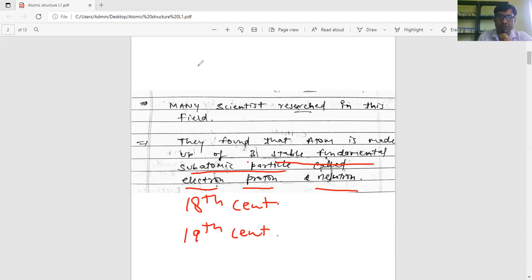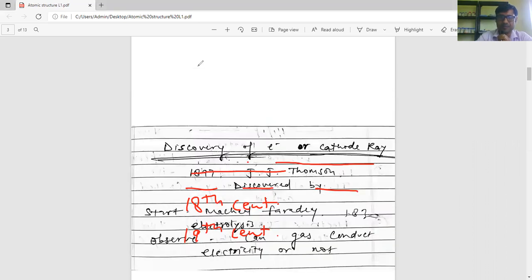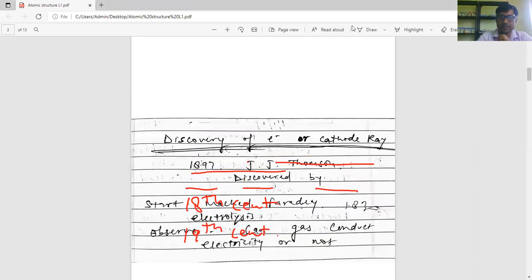So first of all, we will study the discovery of electron, or cathode ray. What is cathode ray?